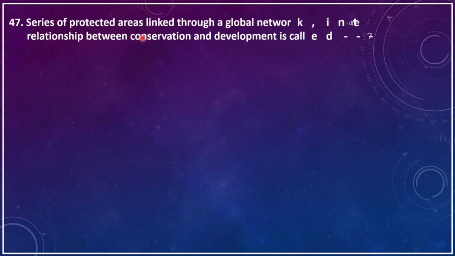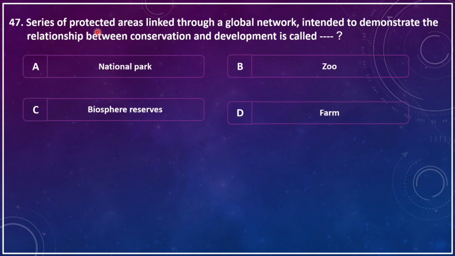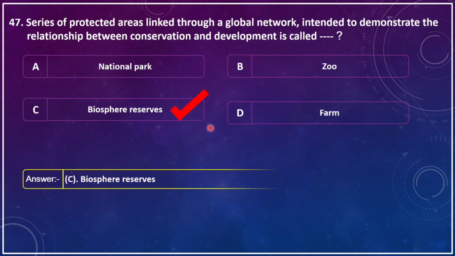A series of protected areas linked through a global network intended to demonstrate the relationship between conservation and development is called dash. A. National park, B. Zoo, C. Biosphere reserve, D. Farm. The correct answer is biosphere reserves.